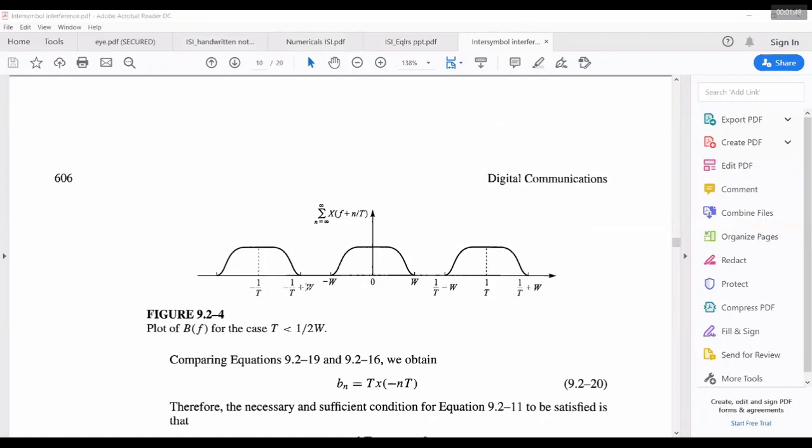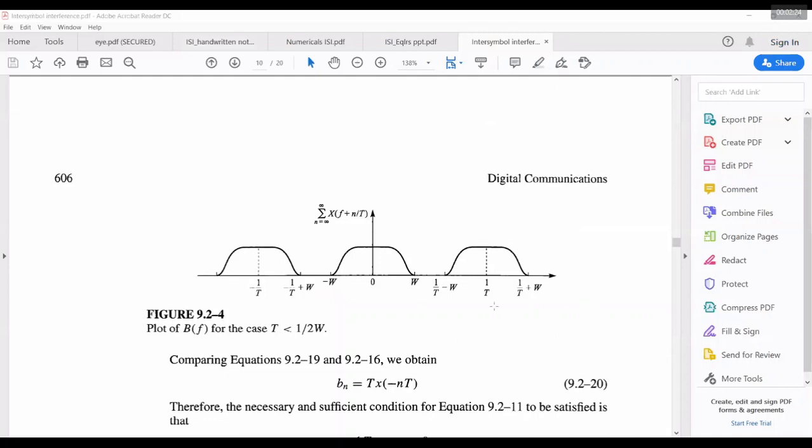So you can see this figure where the first case is this. You are transmitting at a rate greater than the channel bandwidth. The plot of B of f for the case T less than 1 by 2W. Channel bandwidth is 10 kilohertz, but you are talking at more than that, 20 kilobits per second. The channel has only 10 kilohertz bandwidth. So in that case, you can't design a system.